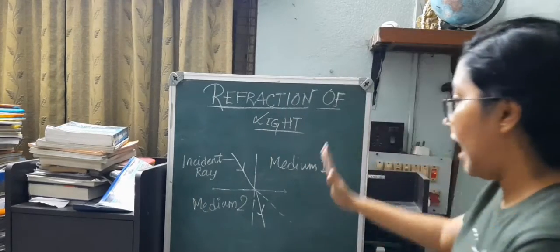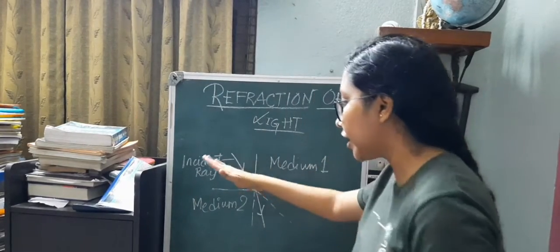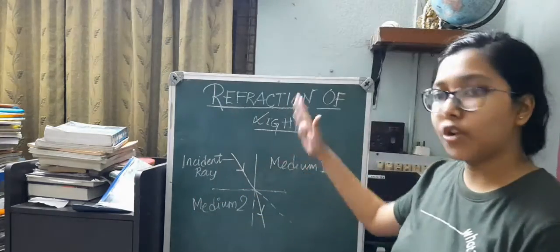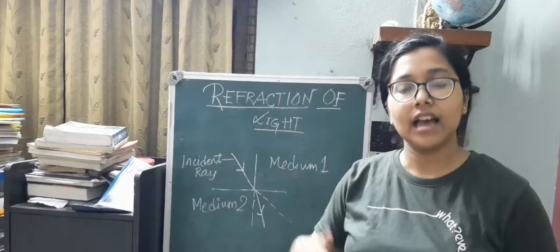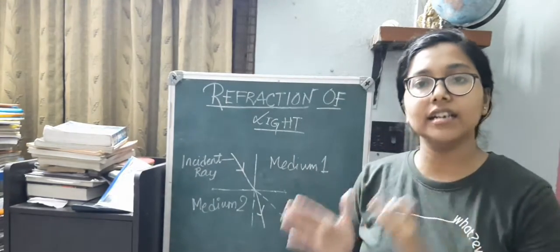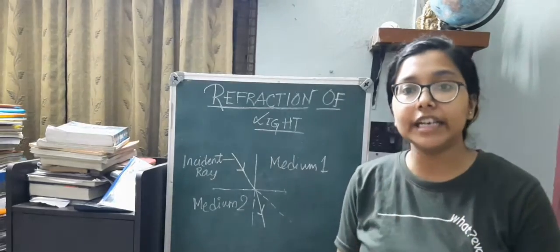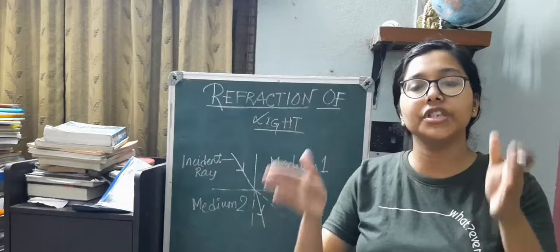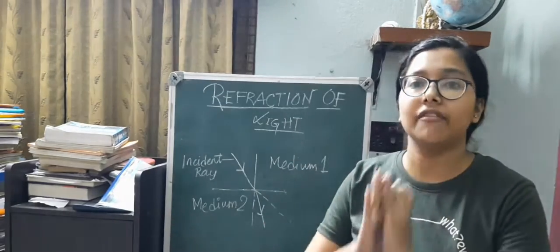So the angle, and this is totally perpendicular to the surface, so we call it the normal. So this incident ray, normal, angle of incidence, angle of refraction, refracted ray. These are certain terms related to refraction. So if we are studying refraction, these are the most important terms which you have to remember.